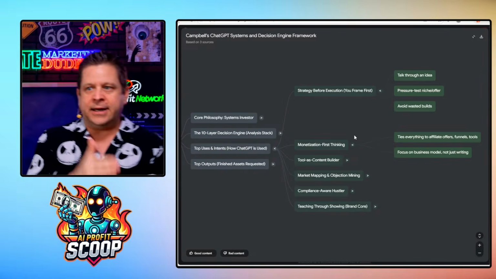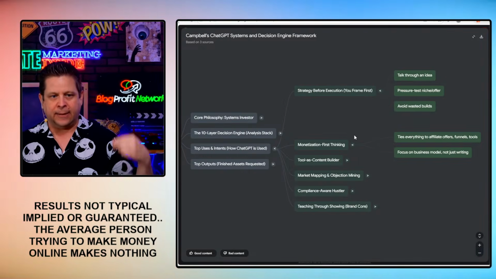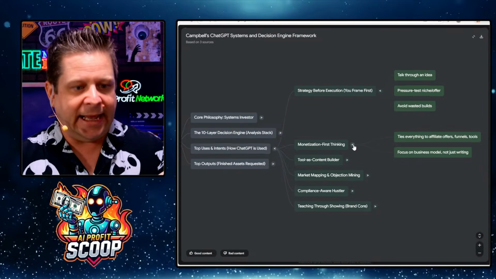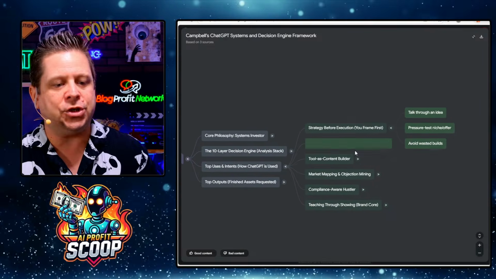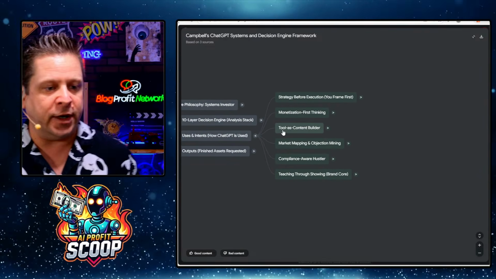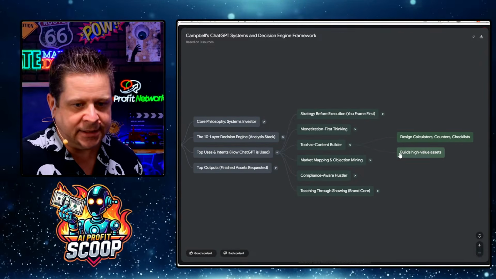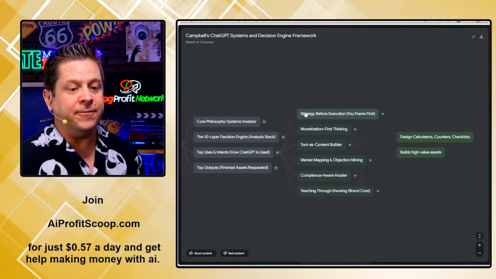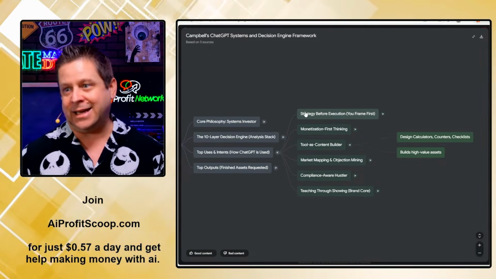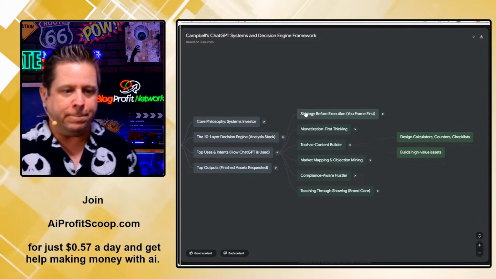You've got to focus on not just spitting out content. It's not just about content. It's about the strategy behind it. And AI is a game changer when it comes to making it think different. Here's another one, tool as content builder. Can I design calculators, counters, and checklists? Build high-value assets. This is taken straight from ChatGPT saying, hey, this is what Marcus asks me about all the time. This is what we learned. This is what we got.